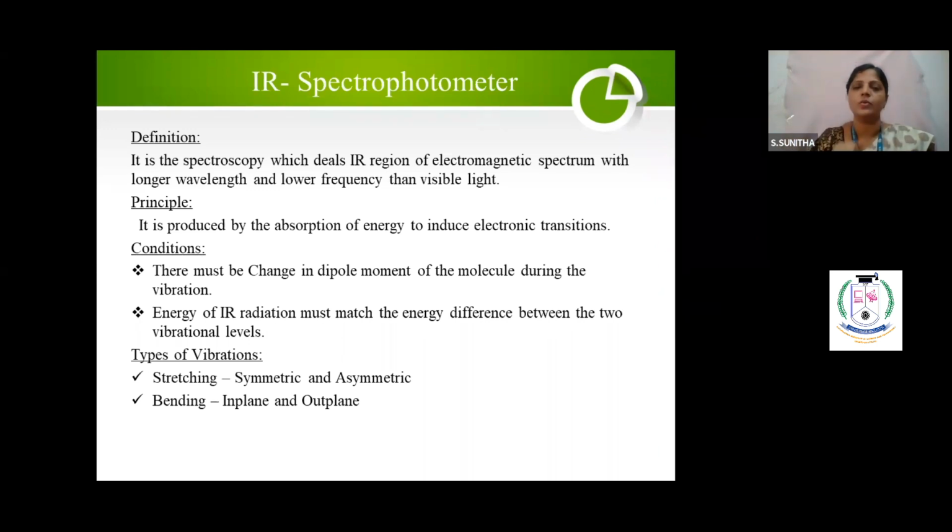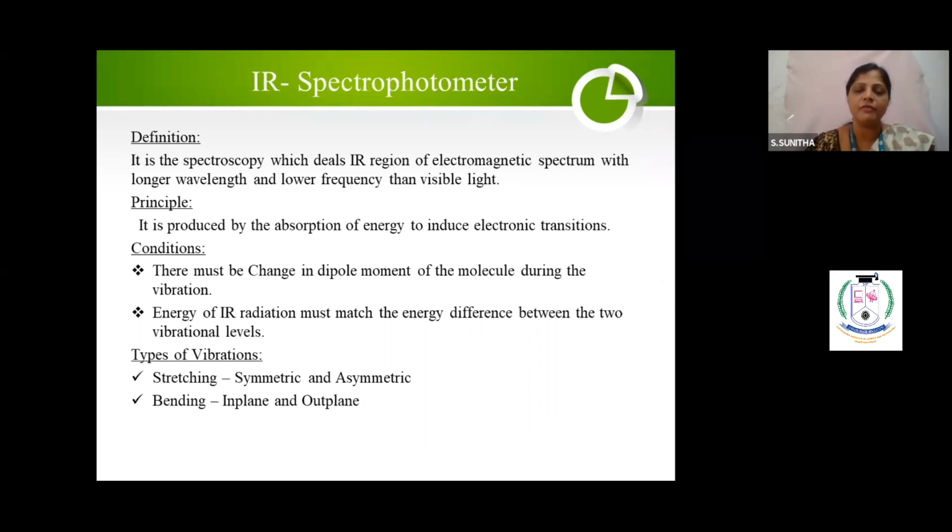When a molecule should absorb IR radiation, it should have certain qualities. What are the qualities? That is called conditions. There should be a change in dipole moment in the molecule during the vibration. Ma'am, what is meant by dipole? Dipole moment is nothing but, you have two atoms. Take, for example, one O here and one C here. You know, carbon will have the positive, oxygen will have the negative, so slightly positive, slightly negative. So this is called a polar molecule. Whenever you take a polar molecule, definitely there will be a change in dipole moment. Dipole moment we represent as mu. Change in dipole moment, that is the first condition.